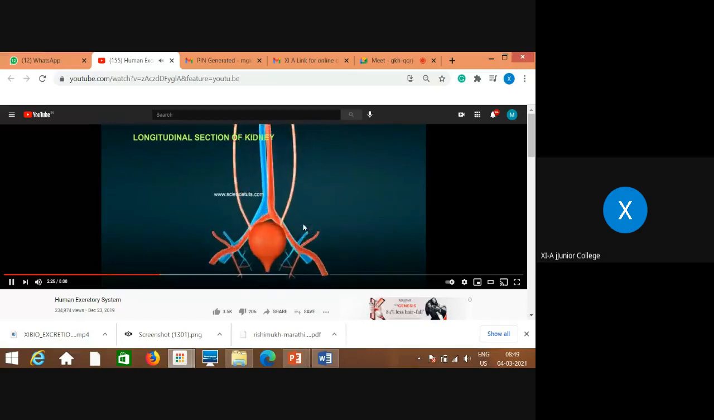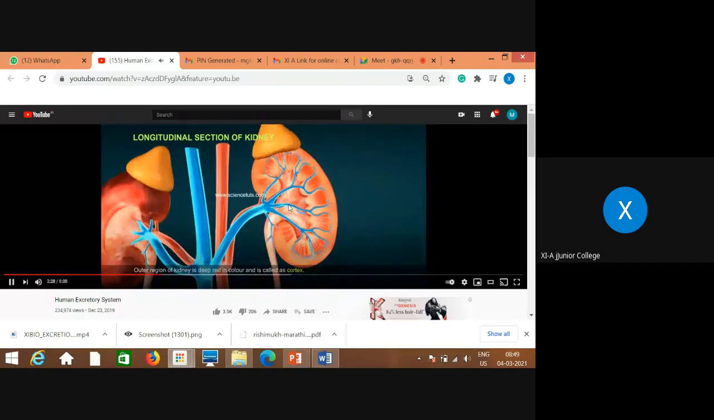Longitudinal section of kidney. The outer region of the kidney is deep red in color and is called the cortex. The middle region is light red in color and is called the medulla.